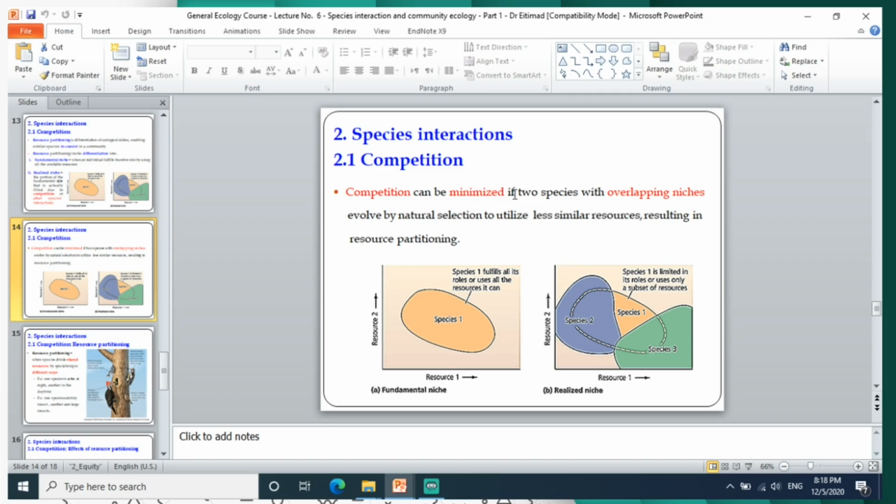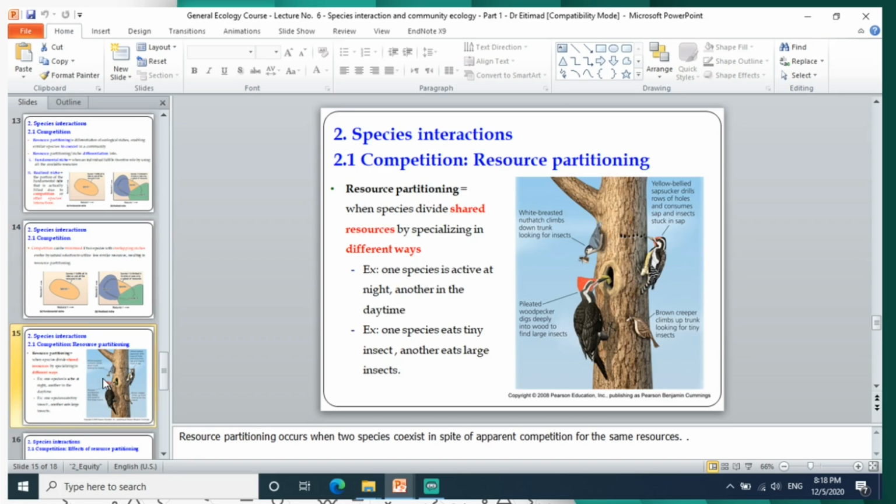Competition can be minimized if the two species overlap niches. They can partition the resources by natural selection in order to utilize less similar resources, and then it will be the realized niche. For example, in resource partitioning, species divide or share the same resource, for example this tree, in different ways.